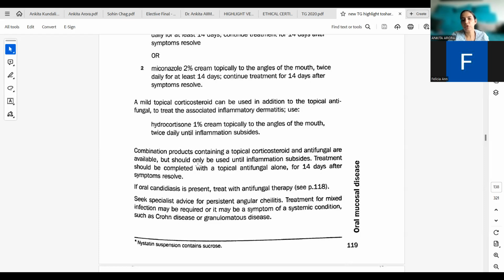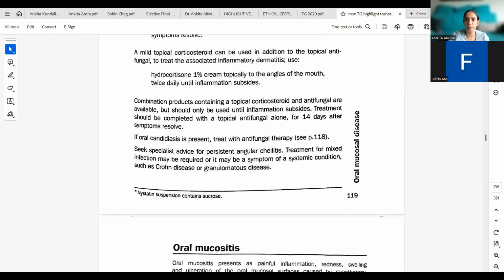Treatment should be completed with topical antifungal alone for 14 days after symptoms resolve. So we should be quitting topical corticosteroid soonest. Hydrocortisone 1% cream topically to the angles of the mouth until inflammation subsides. Only till inflammation is subsiding, we are taking help from them.